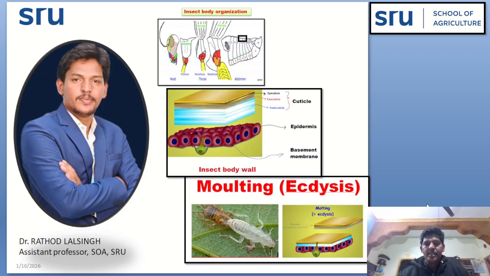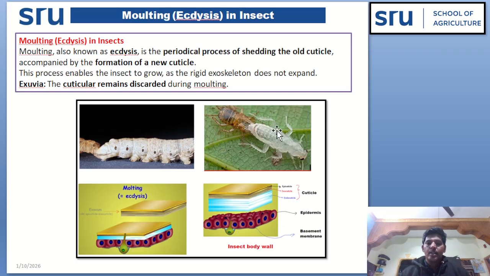In this session, we are discussing moulting in insect. See here, this insect shedding its old cuticle, and this discarded old cuticle is known as exuvia. Similarly, see here the silkworm larvae shedding its old cuticle, and this discarded old cuticular part is known as exuvia.